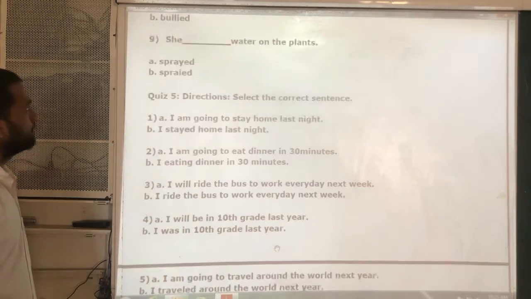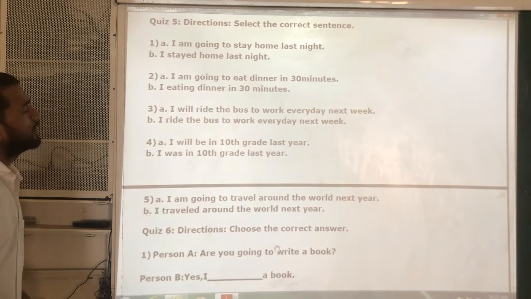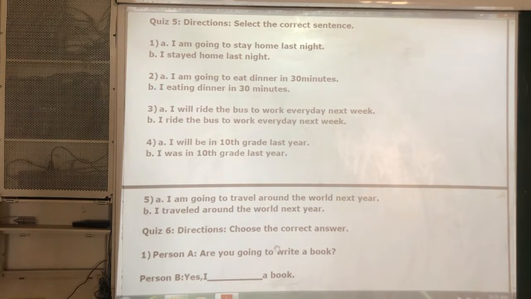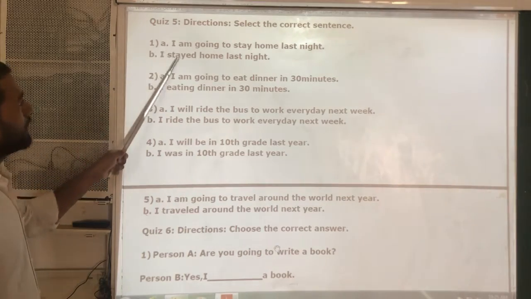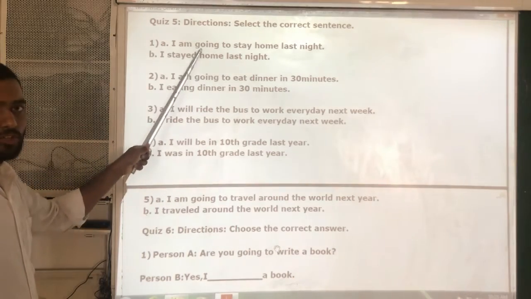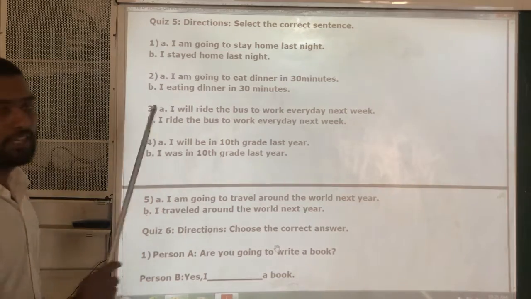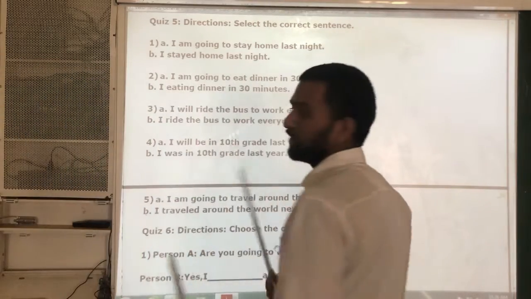Now look at the fifth one. Directions are given. What are the directions? Select the correct sentence. So we need to select the correct sentence now. In each question there are two sentences given. Out of the two sentences, we need to select the correct one which is grammatically perfect.